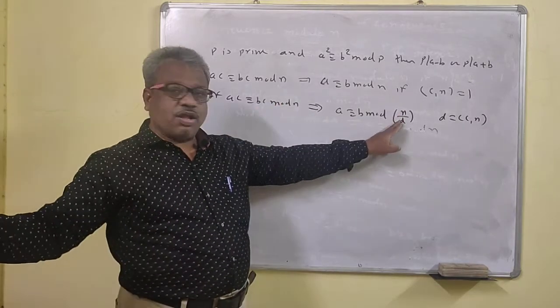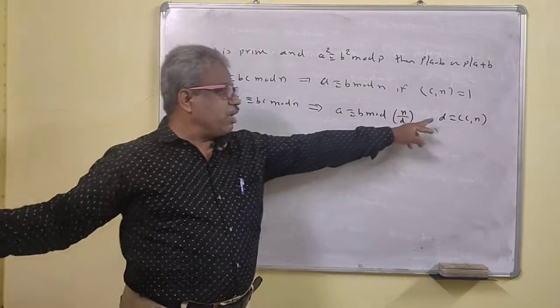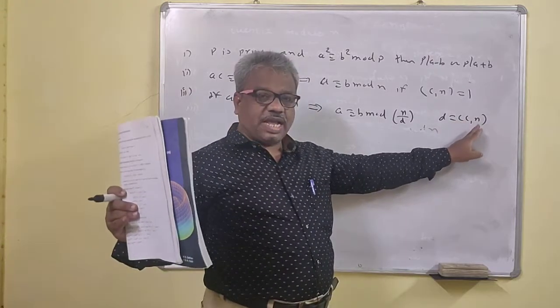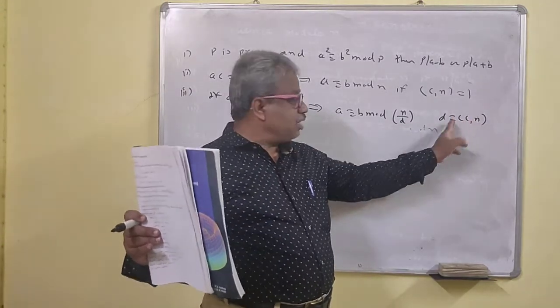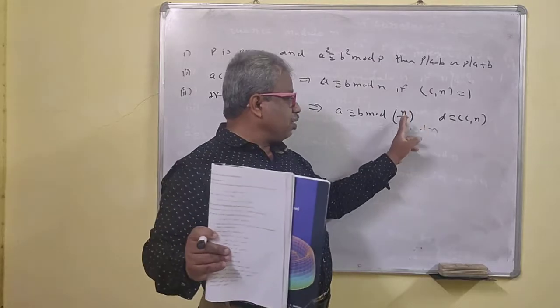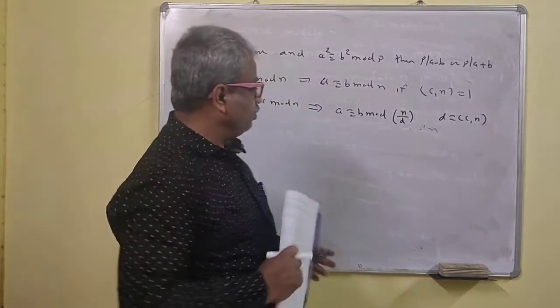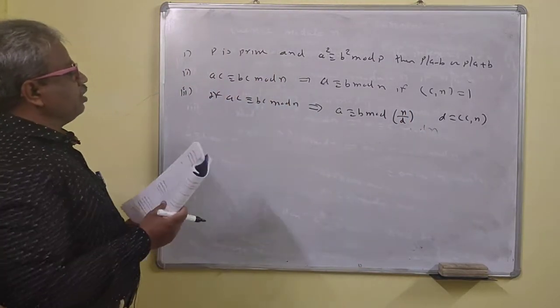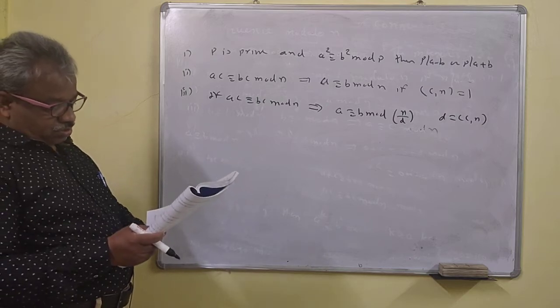That means n upon D is not a fractional number, because D is the GCD of C and n. That means n is a multiple of D, so that the D's get cancelled. Okay, so here the D's get cancelled. You should remember this also.